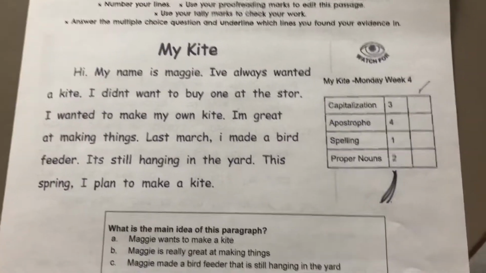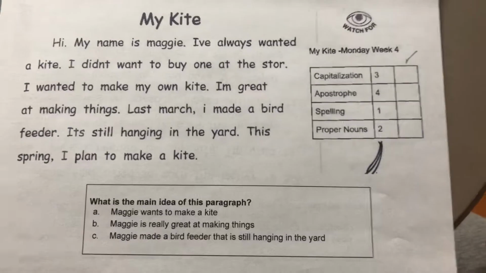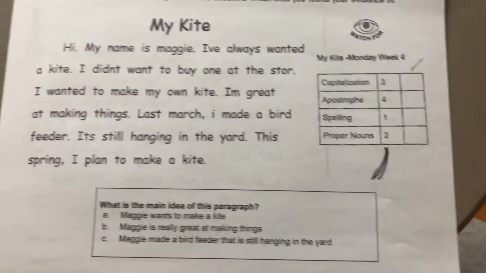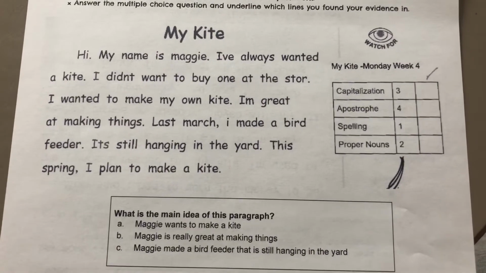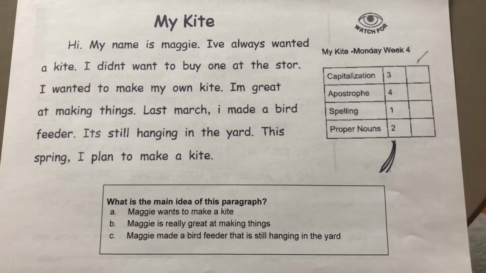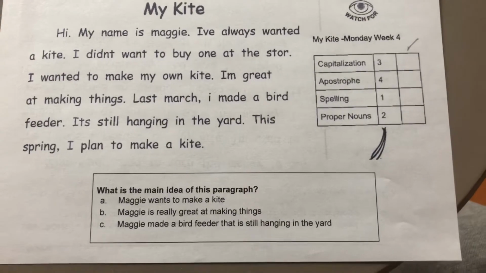Alrighty, my kite. Hi, my name is Maggie. I've always wanted a kite. I didn't buy one at the store. I wanted to make my own kite. I'm great at making things. Last March, I made a bird feeder. It's still hanging in the yard. This spring, I plan to make a kite.